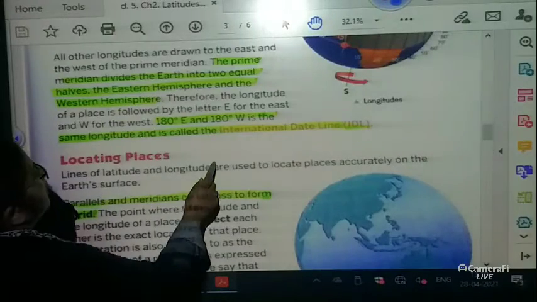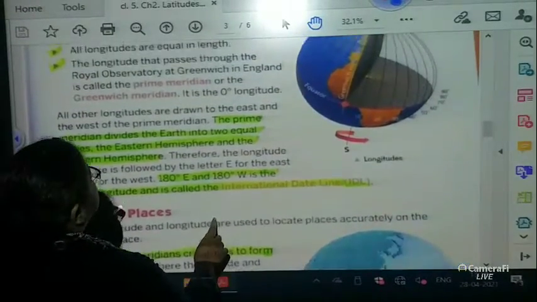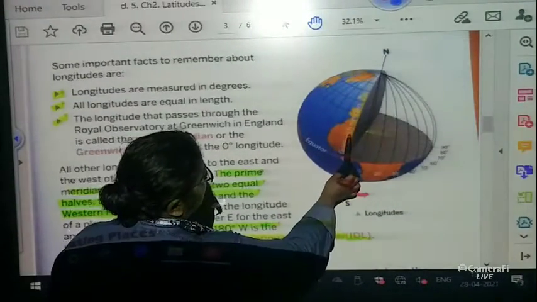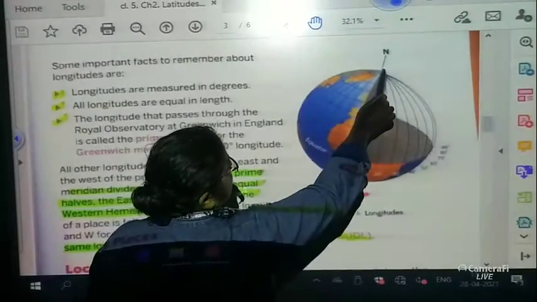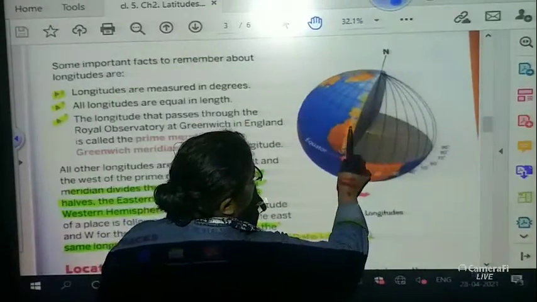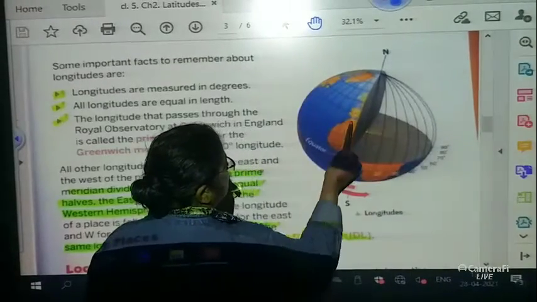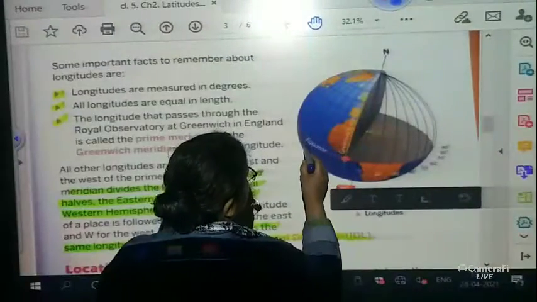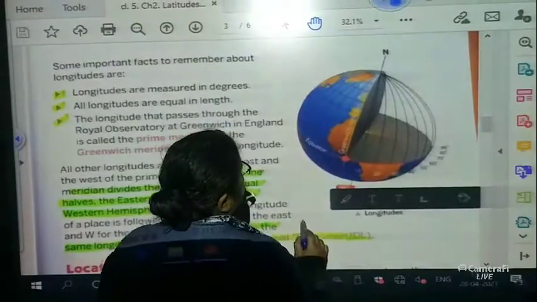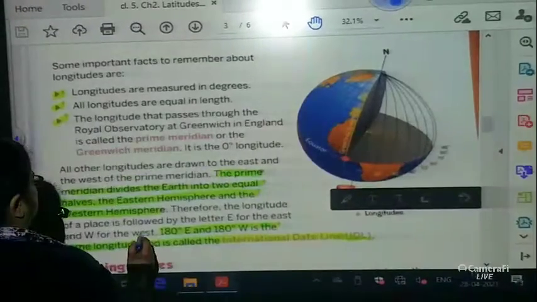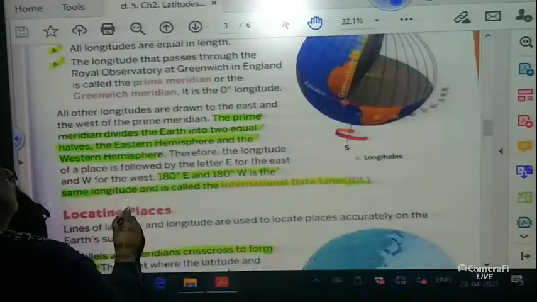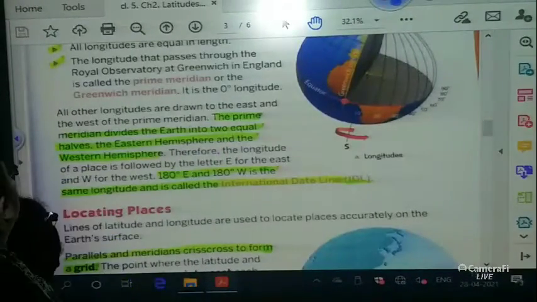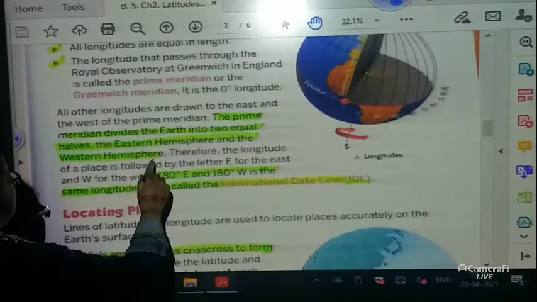As I told you, children, the prime meridian divides the earth into two equal halves. If you see over here, from here to here is the west, and from here to here is the east. So this portion is the western hemisphere, this portion is the eastern hemisphere. All other longitudes are drawn. Okay, we have finished it.